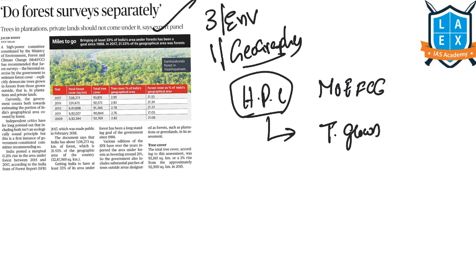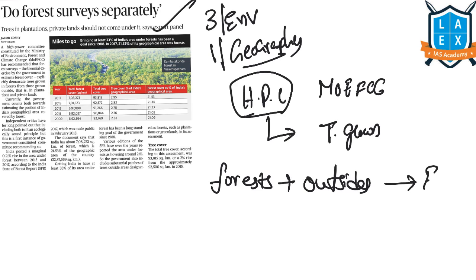What is happening till now is the trees that were both within the forest as well as outside the forest were also counted together as forest cover under India's geographical area covered by the forest.